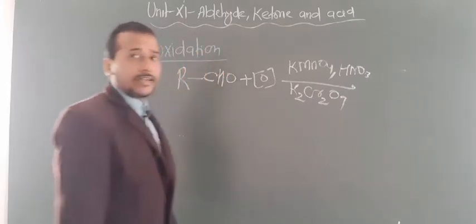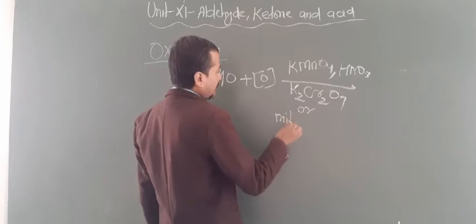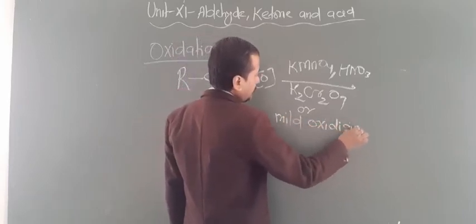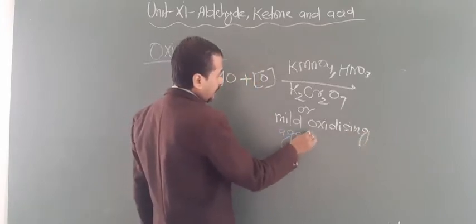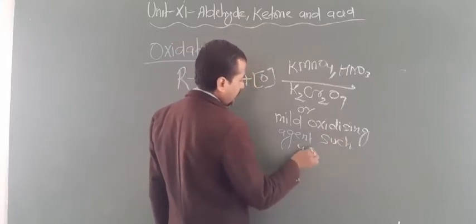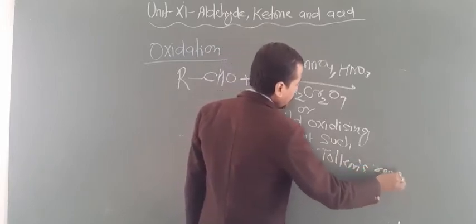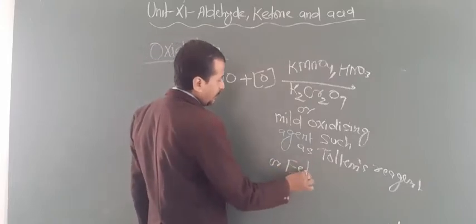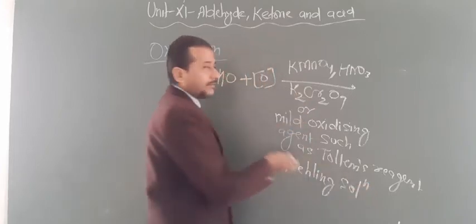So these are strong oxidizing agents, or even you can take a mild oxidizing agent such as Tollens reagent or Fehling's solution, whatever is taken here.